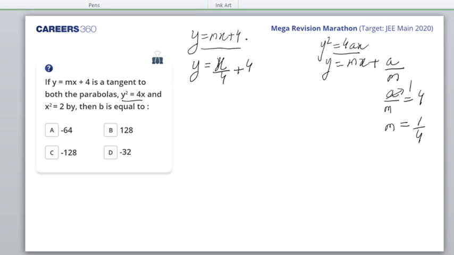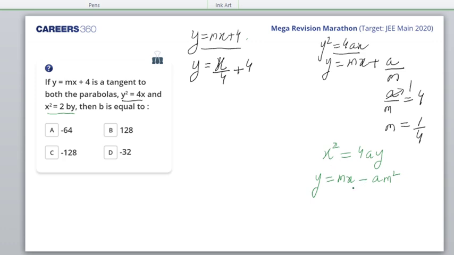Now this line is also a tangent to x square is equal to 2by. Now for the equation x square is equal to 4ay, the tangent of slope m is given by y is equal to mx minus am square. Okay, this is the equation.